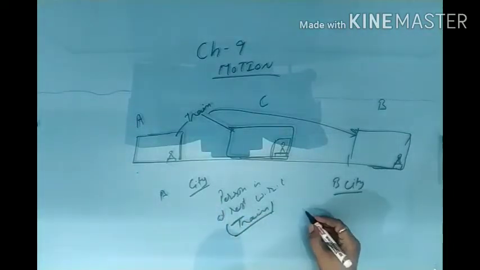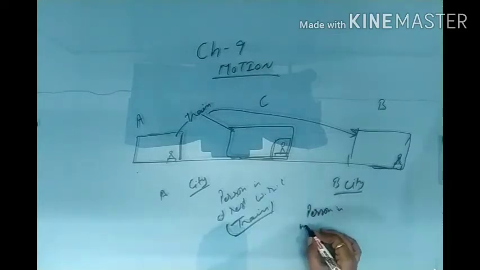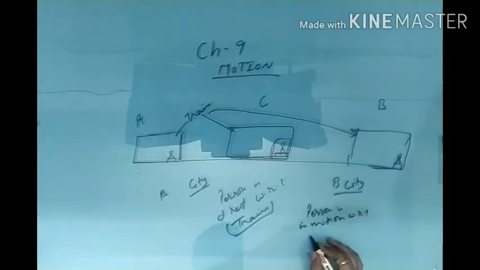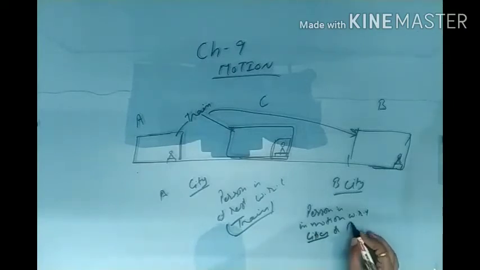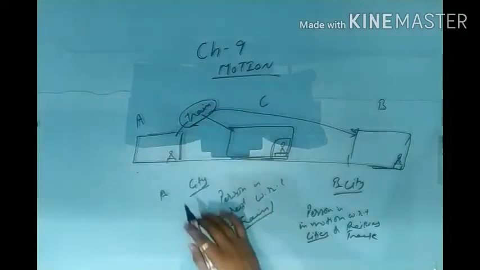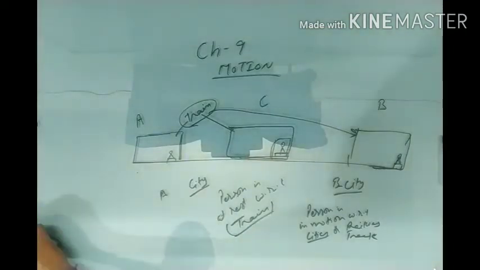In the second case, we can say that the person is in motion with respect to cities or railway track. Whether the person is moving or not is decided with its surrounding or immediate surrounding. So with this we have clearly clarified one thing, that motion depends on the immediate surrounding.